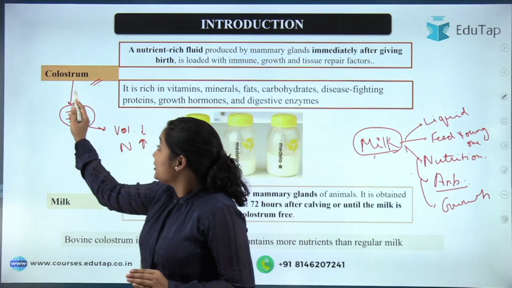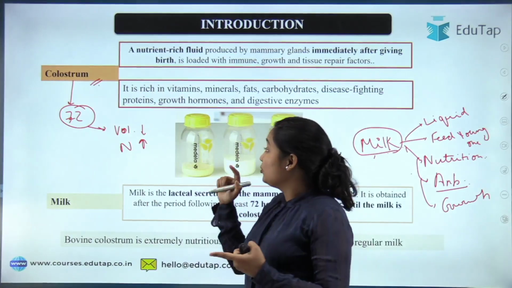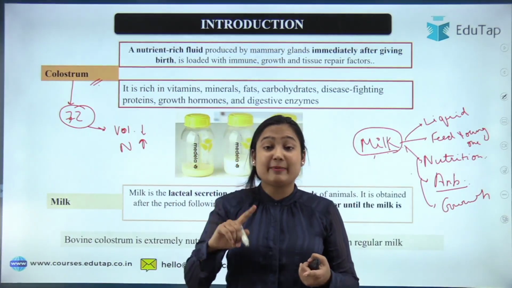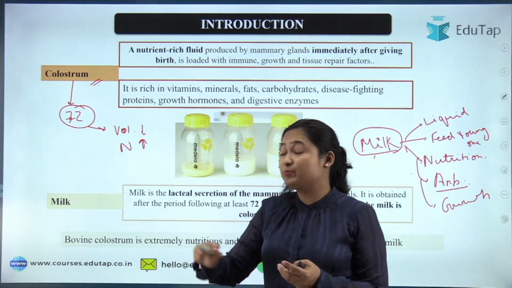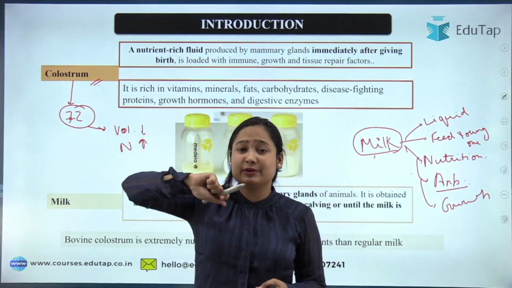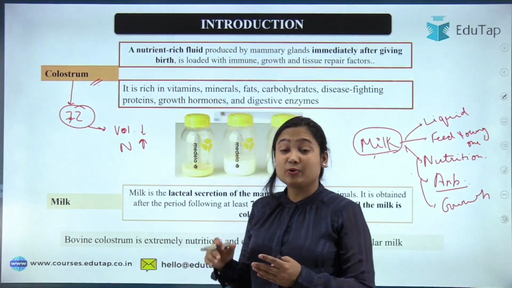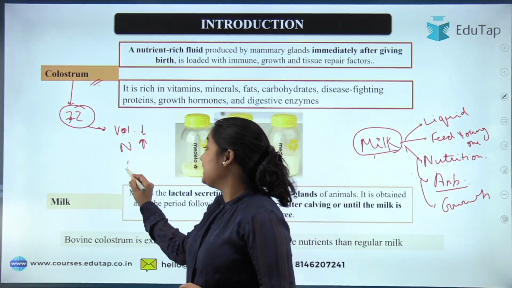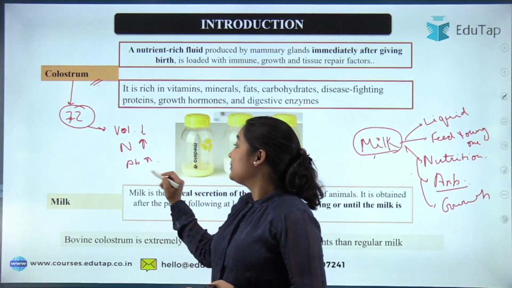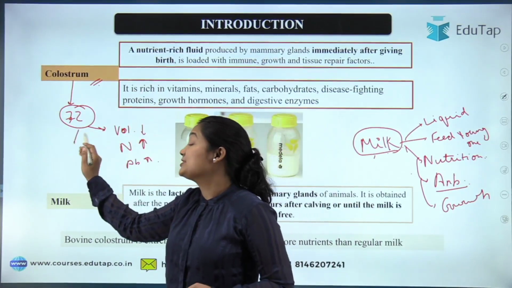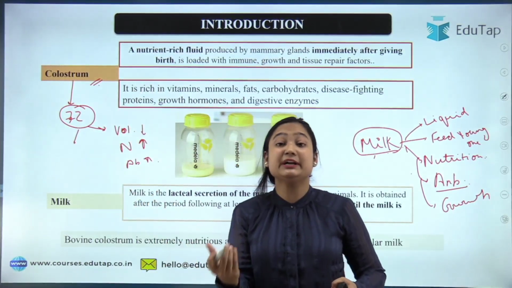Okay, in the colostrum you can find a good amount of solids, a good amount of fat, and a protein-dense liquid. There is also a good amount of insulin, digestive enzymes, and other things. Even antibodies are in a very high amount, because this is the first milk that we are providing to the young ones.